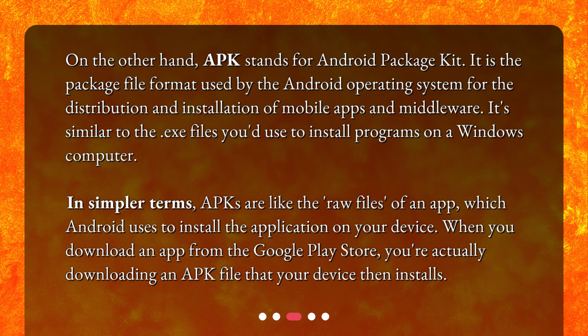In simpler terms, APKs are like the raw files of an app, which Android uses to install the application on your device. When you download an app from the Google Play Store, you're actually downloading an APK file that your device then installs.